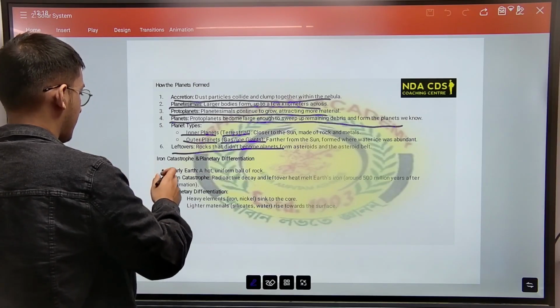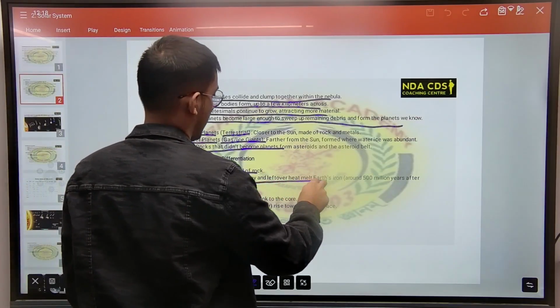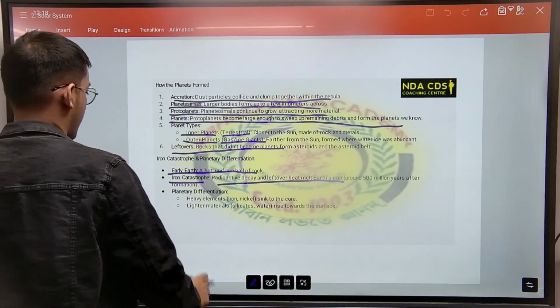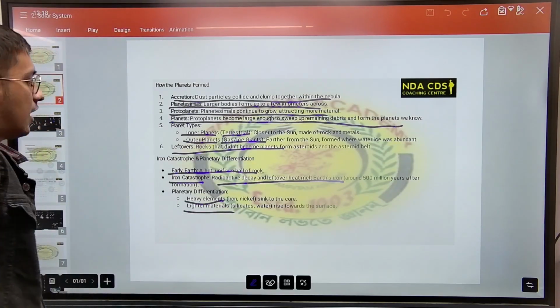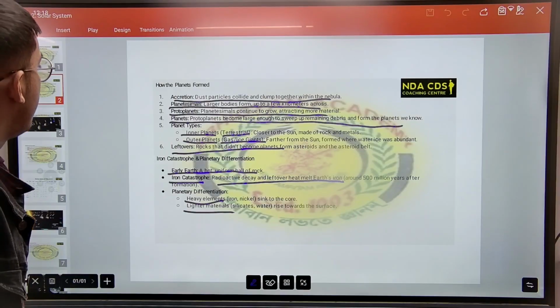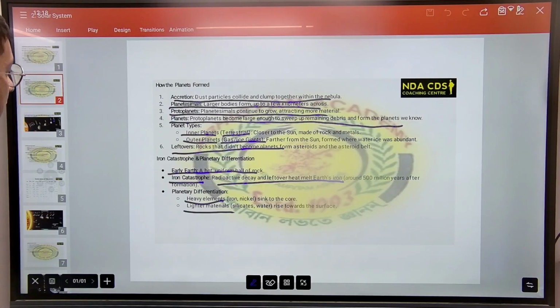Iron catastrophe and planetary differentiation. Early Earth, a hot uniform ball of rock. Iron catastrophe: radioactive decay and leftover heat melt Earth's iron. Planetary differentiation: heavy elements sink and lighter materials rise. So how planets formed? We have accretion, planetesimals, protoplanets, planets. So planet types we have inner planets, terrestrial, outer planets, gas and ice giants.